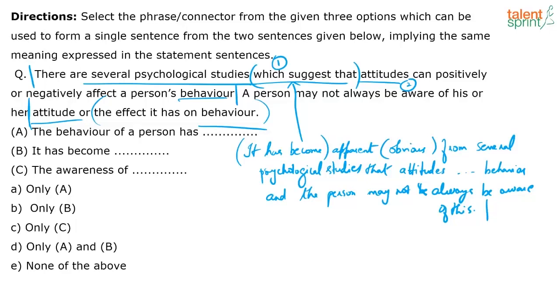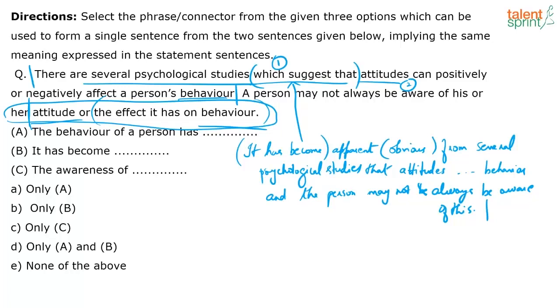And that's the same thing that this sentence says, right? Her attitude or the effect it has on the behavior. They have no knowledge of this. That's what it says, right? There are different ways in which you can connect the two sentences using option B, and it is possible because it is retaining meaning. So option B, yes, I can do that.